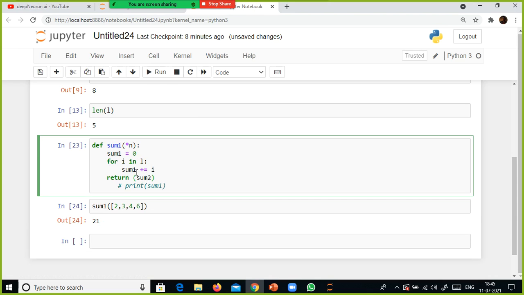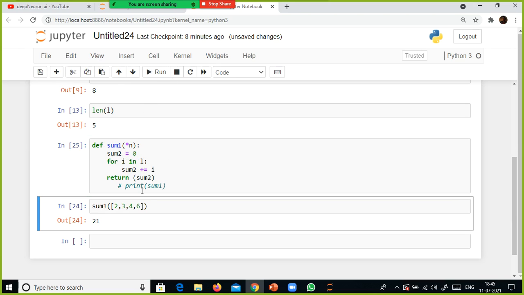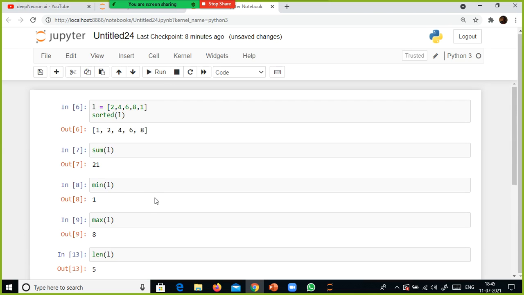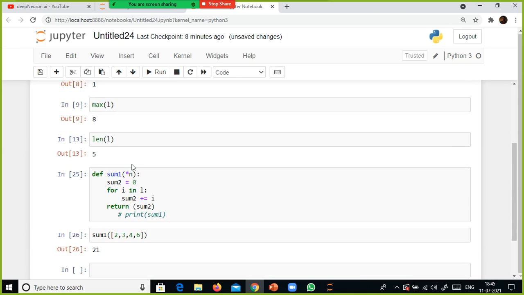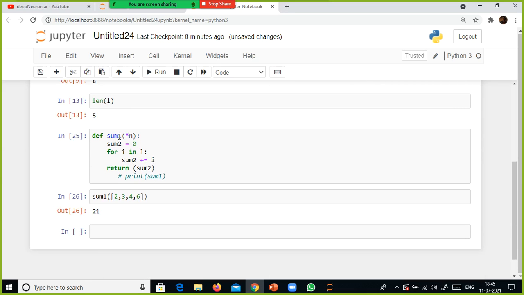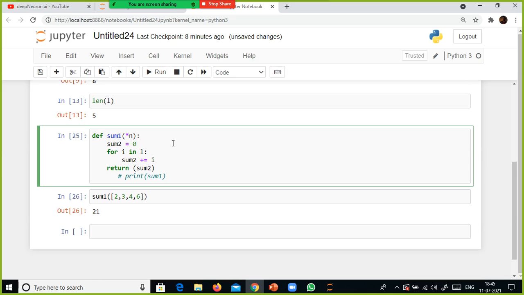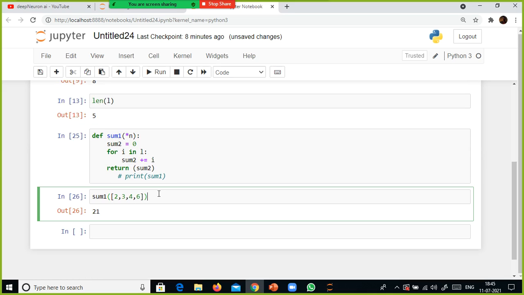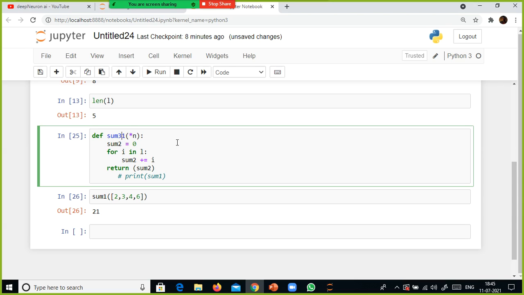Let's do one thing, sum2 here. I'm going to give sum2. Still it gets confused. Sum1. Okay, we already used this function, right? We did not use this function, I used this variable sum1. So what I will do is I'm going to say sum3.